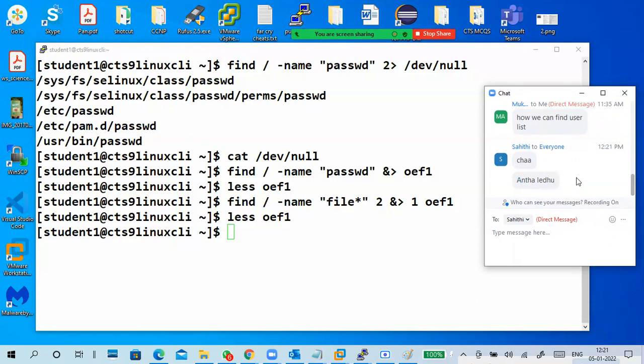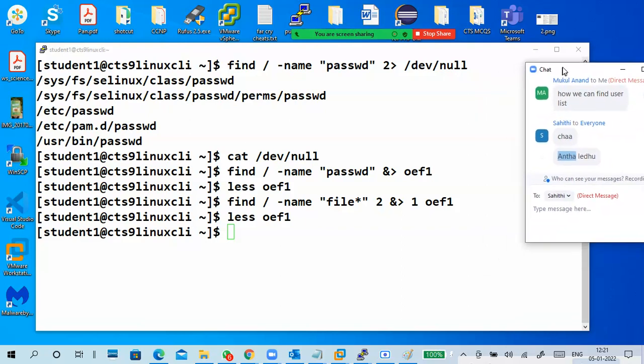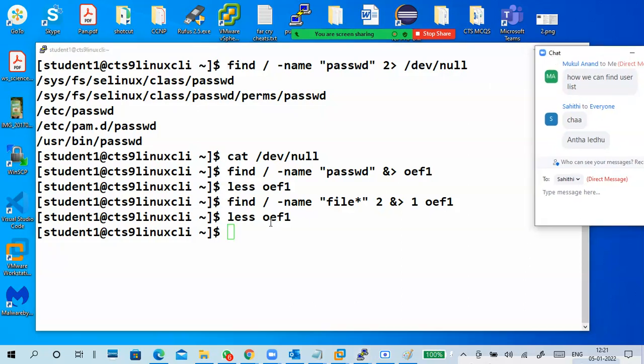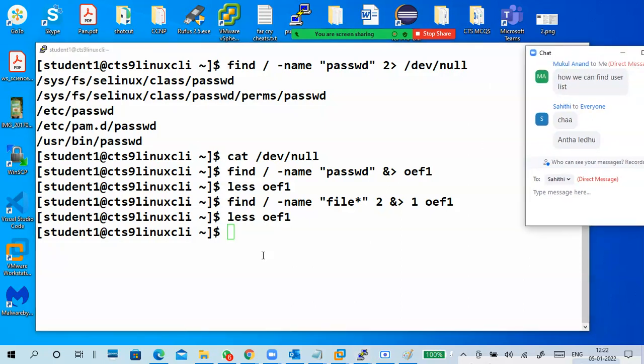Sahiti, you forgot to send a message in personal. Instead you are sending it to me. You send to everyone. Your chat box is monitored entirely in the video recording.